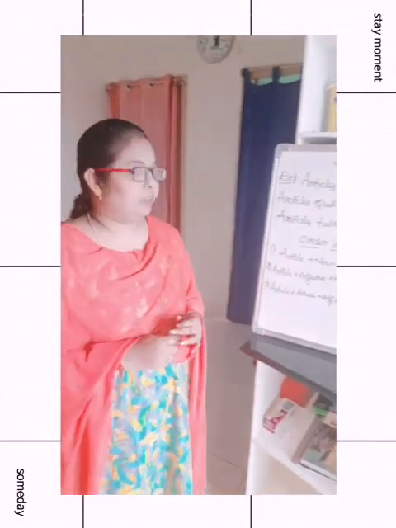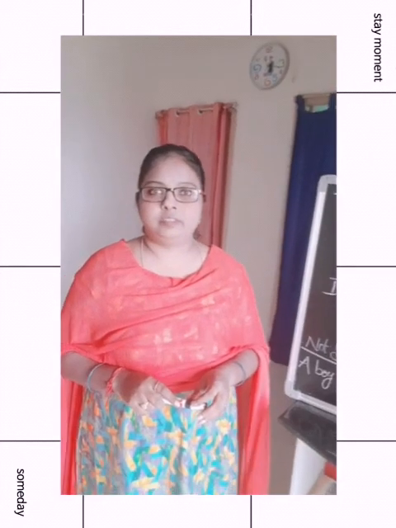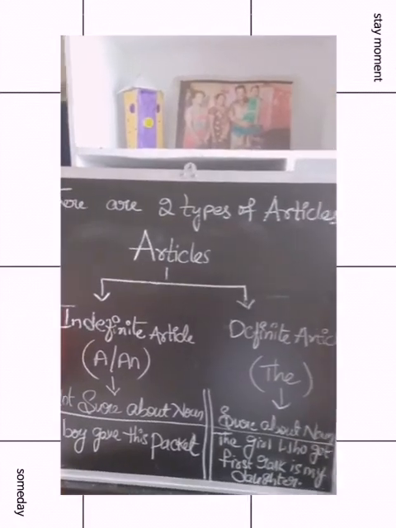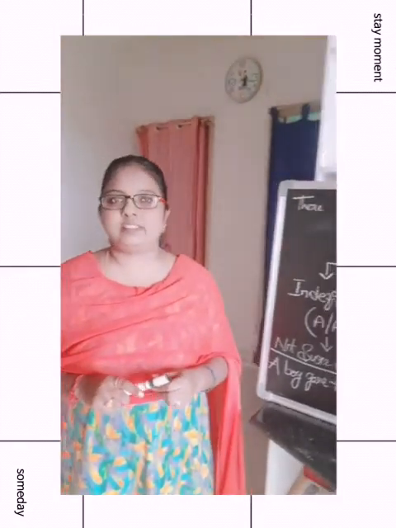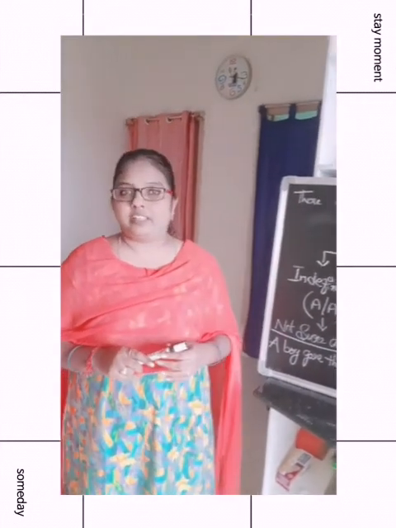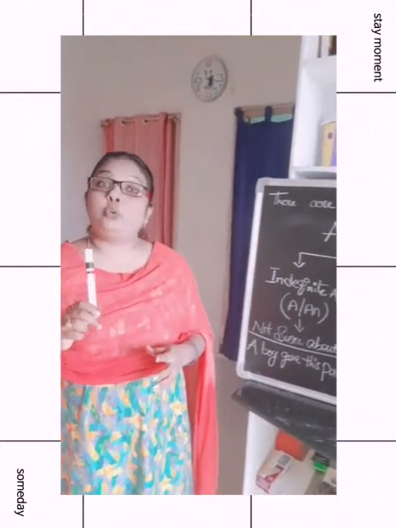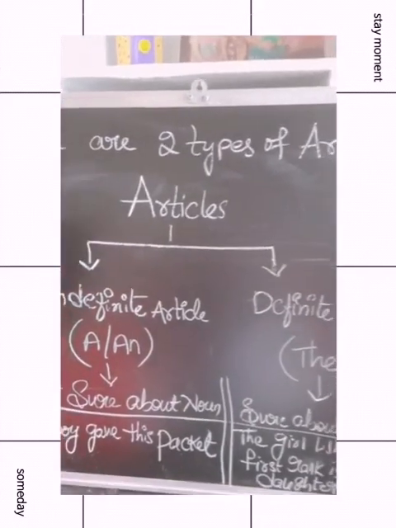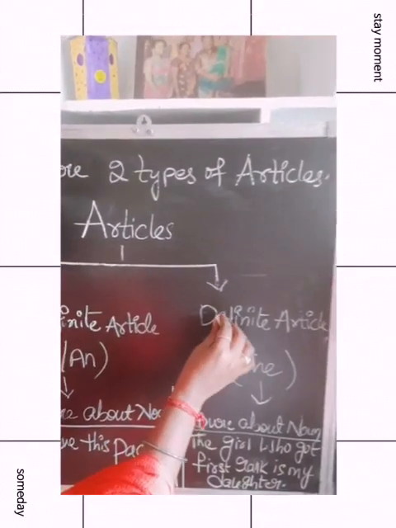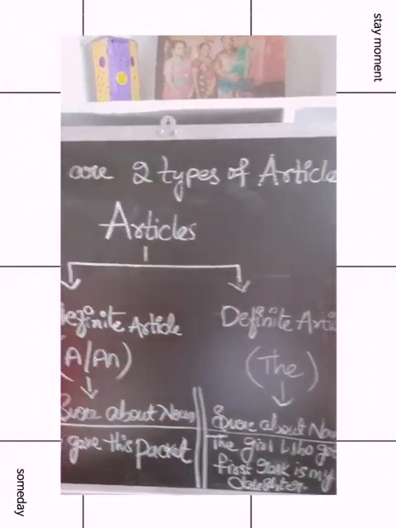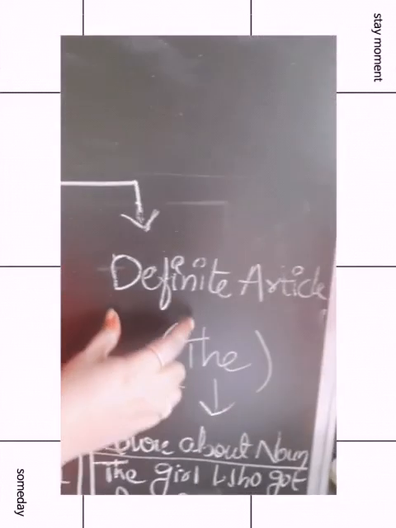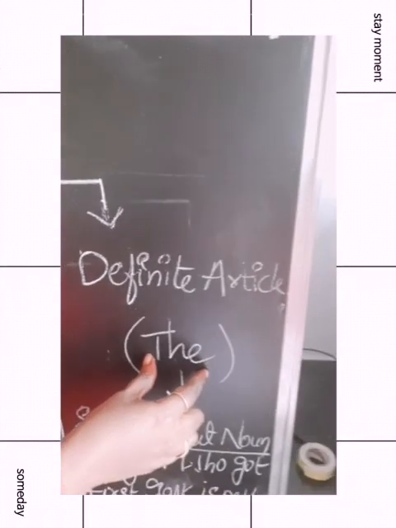So let us see the types of articles. Already we have seen a, an and the. All of you think that there are three articles, but actually there are two types of articles. What are they? Indefinite article and definite article. Only these two types of articles we have in English grammar. A or an comes under indefinite article, and definite article means the.